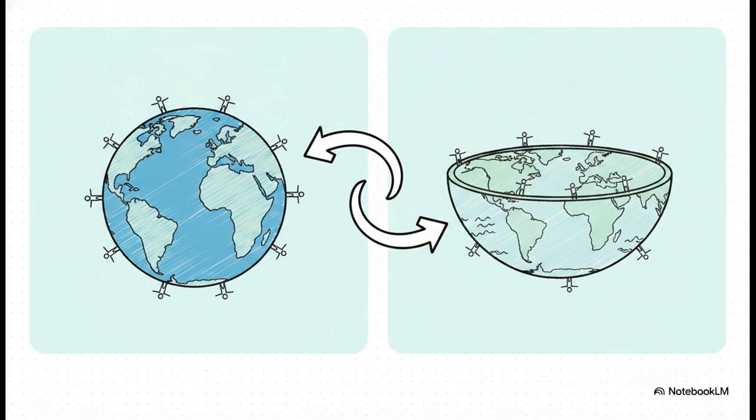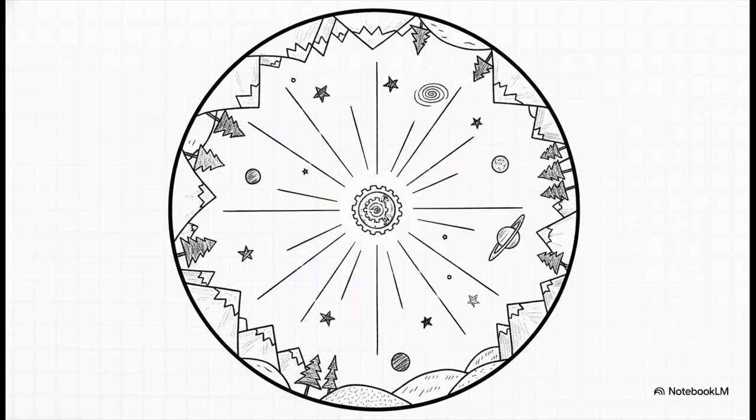Famously championed in the 19th century by a man named Cyrus Teed, this theory flips the script. Usually, the debate is about what shape we are living on, but concave Earth theory claims we don't live on the exterior of a sphere at all. Nope, it proposes we are living entirely inside of it. Basically, imagine taking the globe as you know it and just turning it inside out. And in this inverted reality, things get pretty wild.